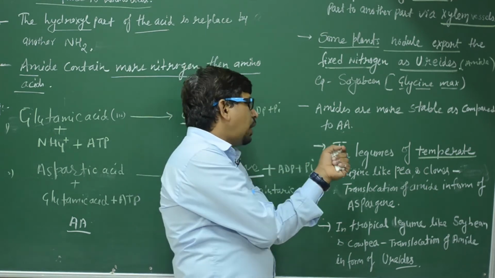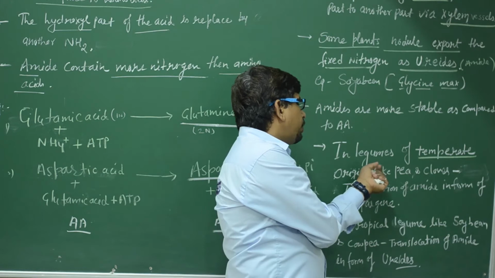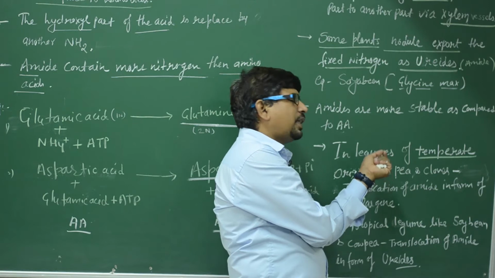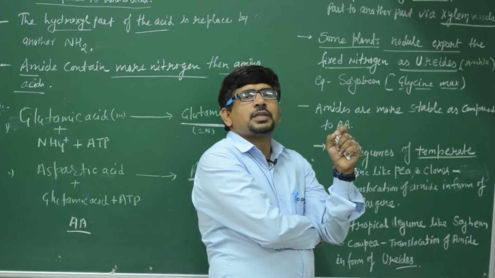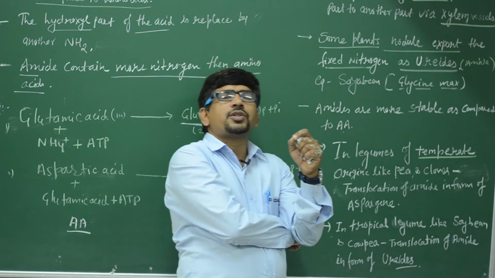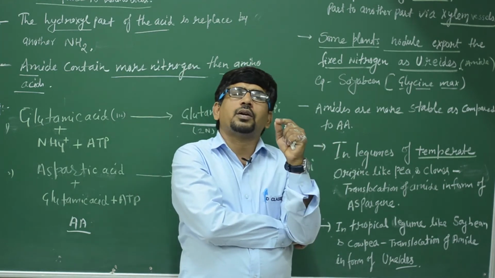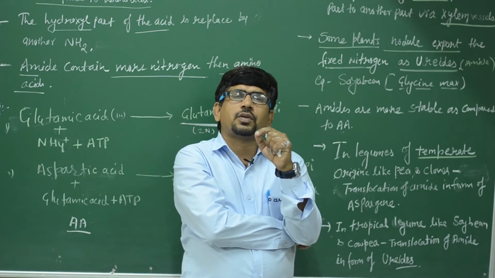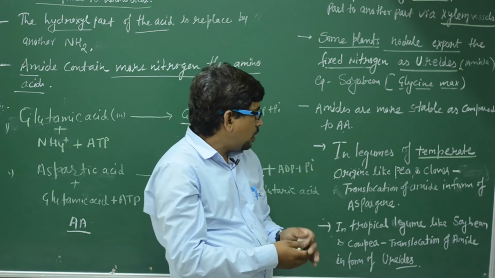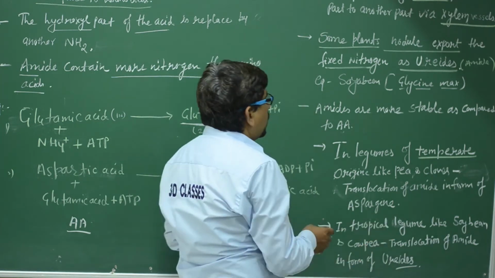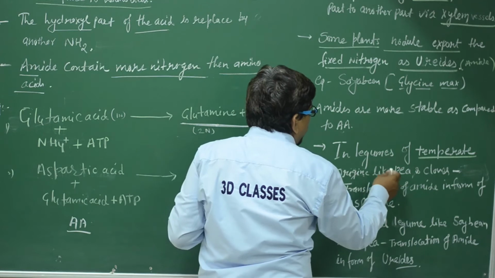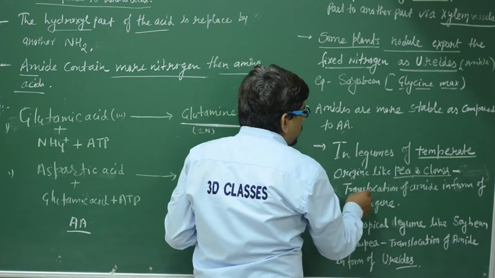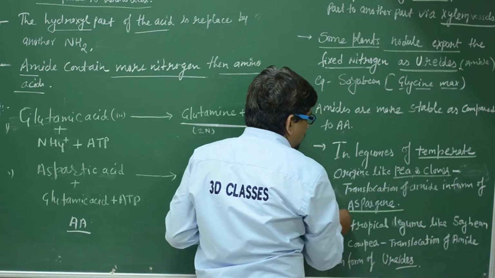So cold area or temperate legumes, pea and clover, contain asparagine as the amino acid. We can say in legumes of temperate origin like pea and clover, translocation of the amino acid is in the form of asparagine.